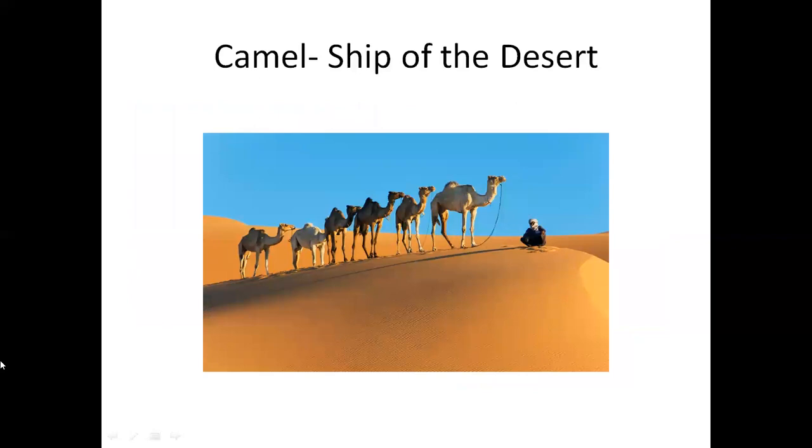Camel, ship of the desert. A camel is called the ship of the desert as it is the main means of transport in the desert. A camel's feet are long and padded, which enables it to walk easily on sand. A camel has a hump at the back, which helps it to go without food for many days.